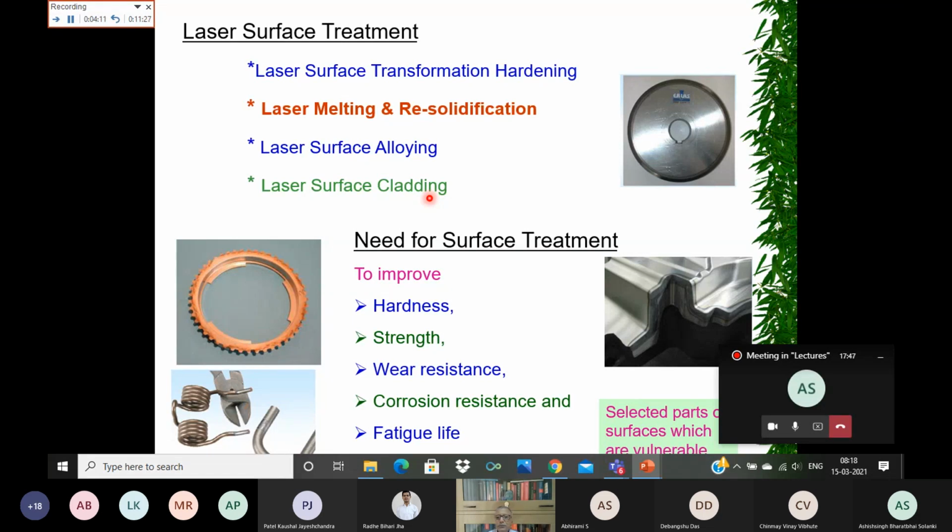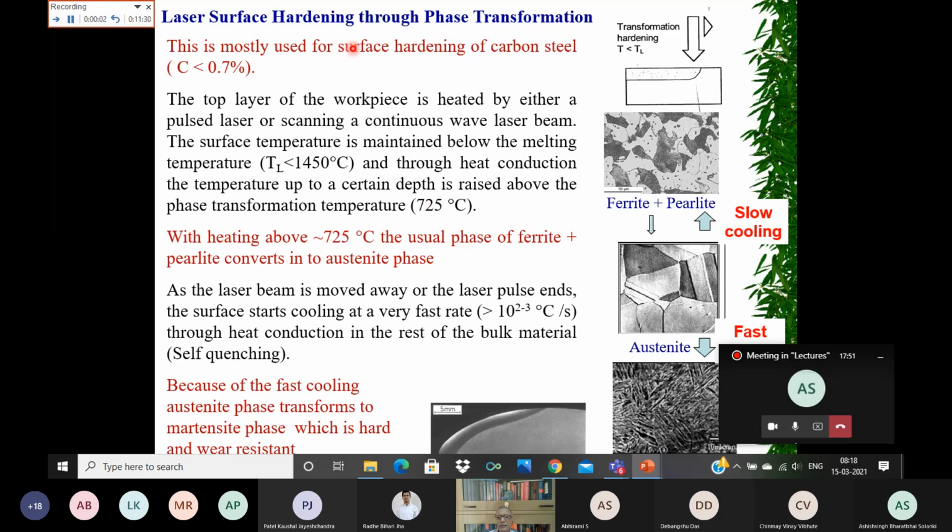So first we take the example of laser surface hardening, and this is done through phase transformation. In order to understand the phase transformation mechanism, let us consider a carbon steel having less than around 0.7% carbon, and this is a workpiece where I need to improve the surface characteristics.